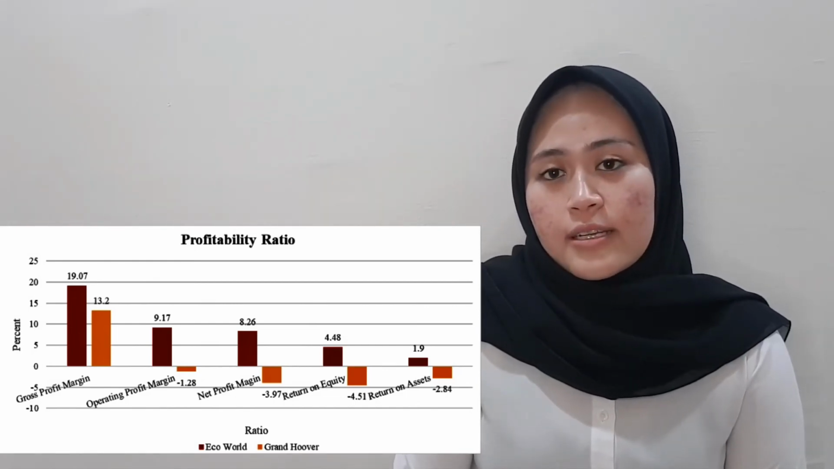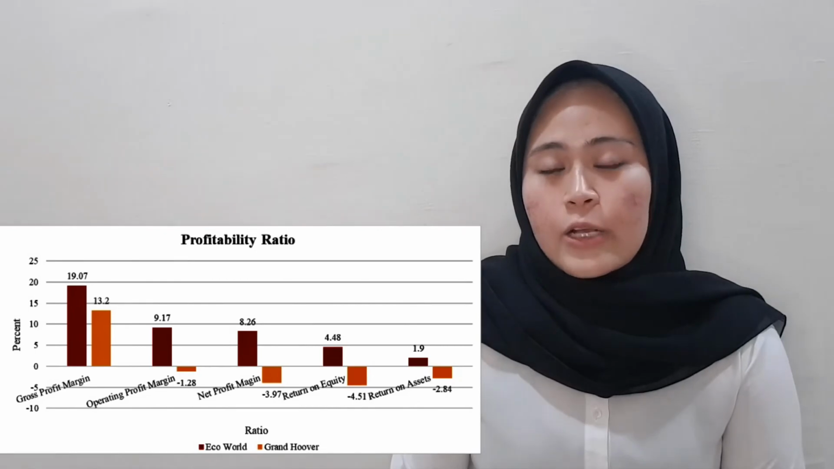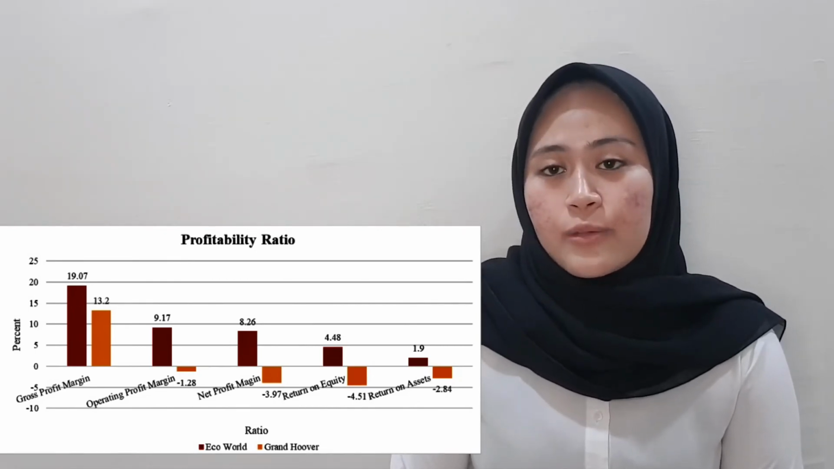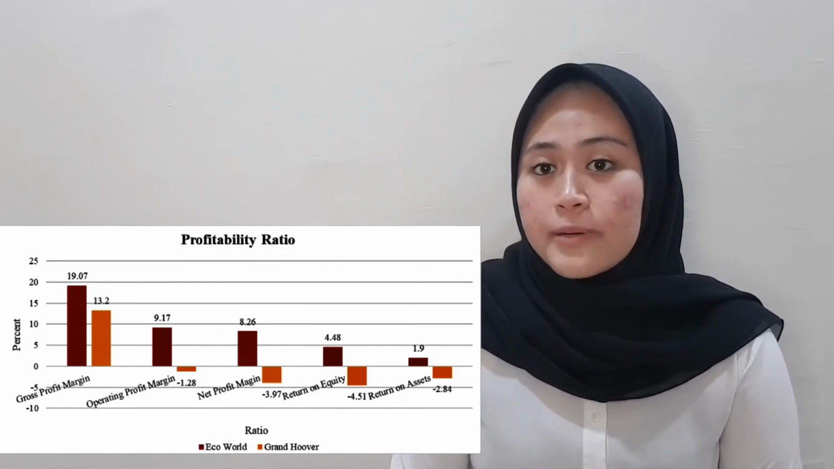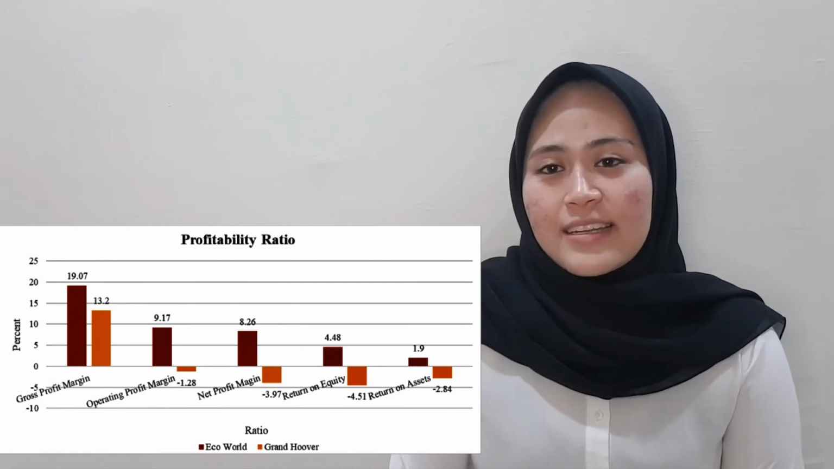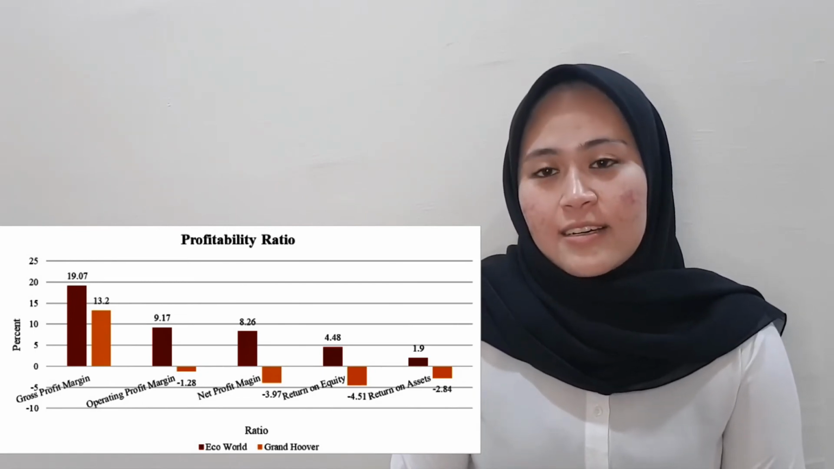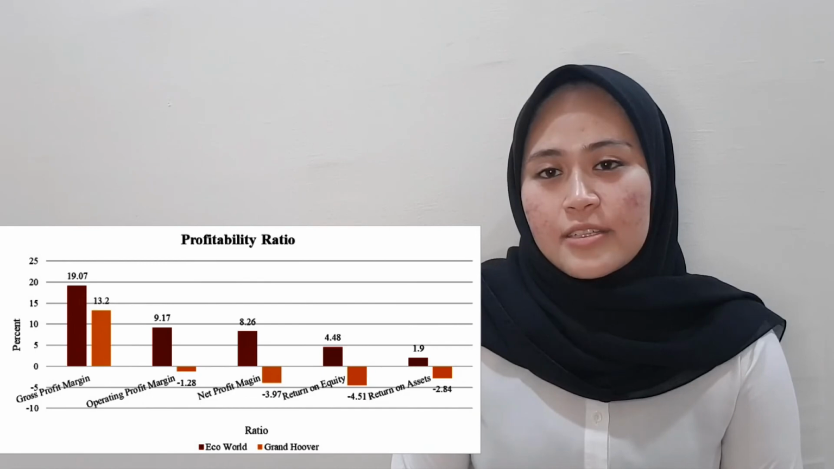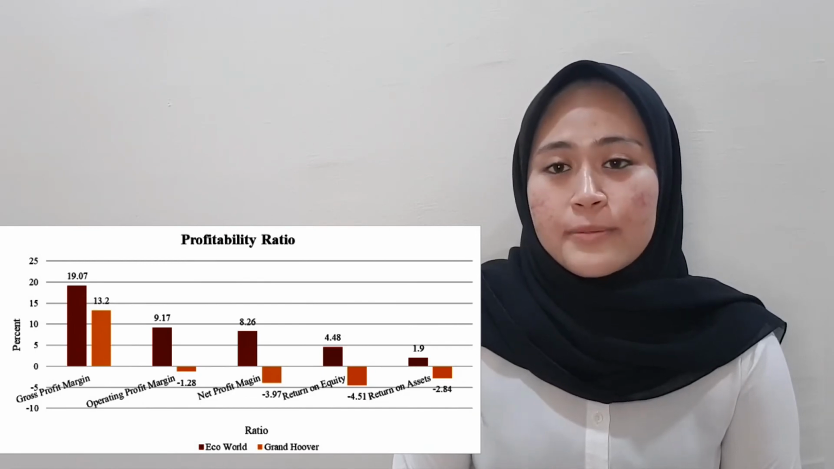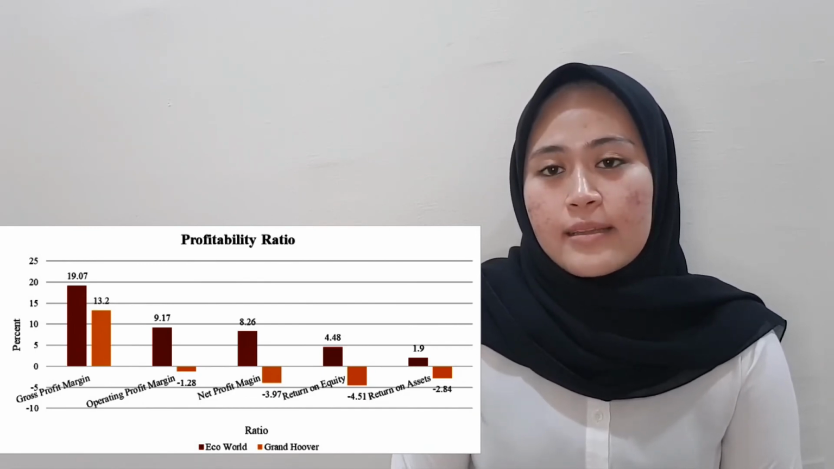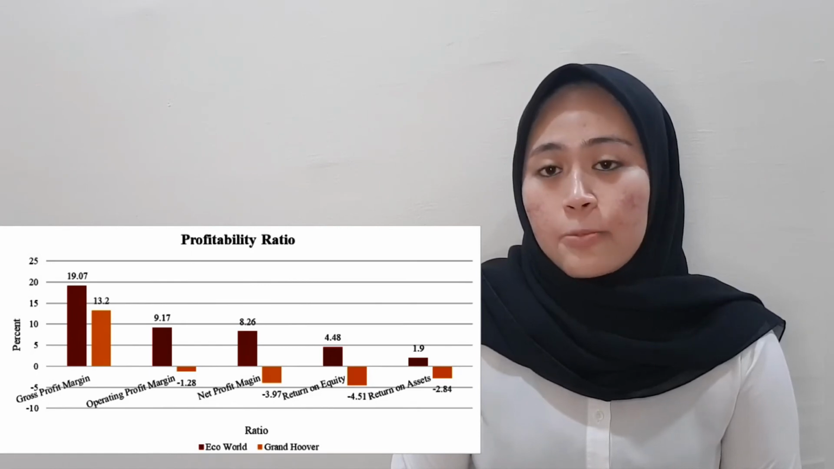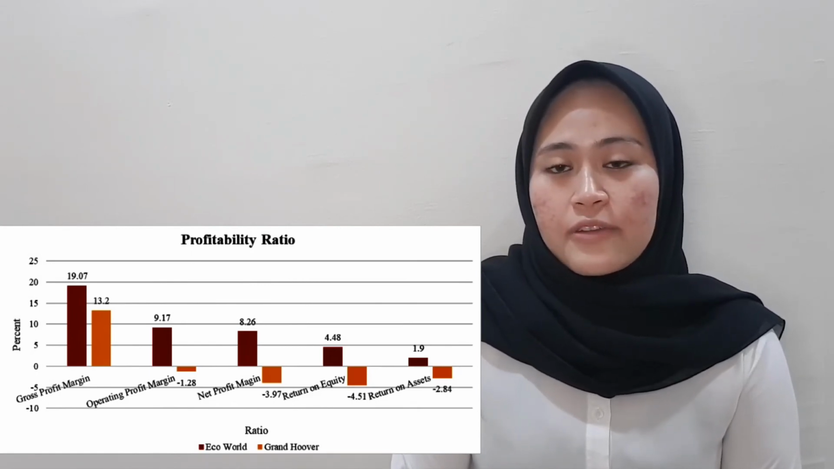So for the return on equity, EcoWorld Berhad has higher return on equity percentage compared to Grand Hoover Berhad. This means that equity shareholders are able to generate more return from every RM of their investment. So the last one is return on asset. EcoWorld also has higher percentage of return on asset compared to Grand Hoover Berhad. This means that the company is able to generate more return or profit from every RM of their investment in asset.